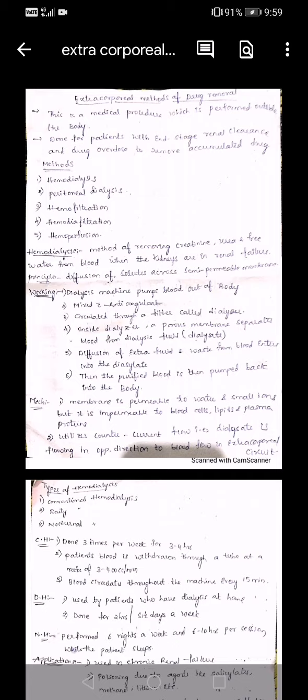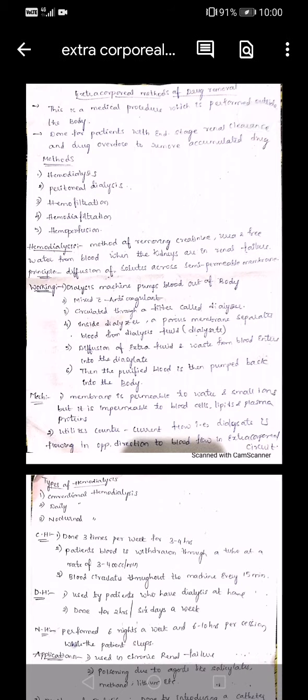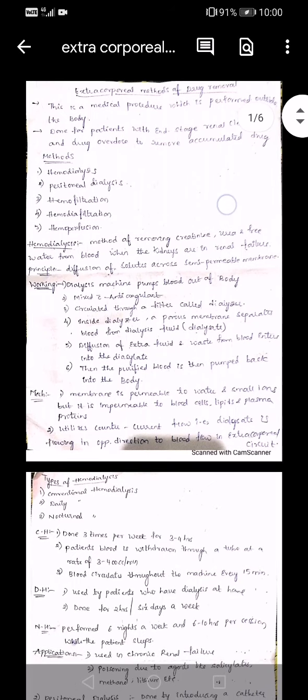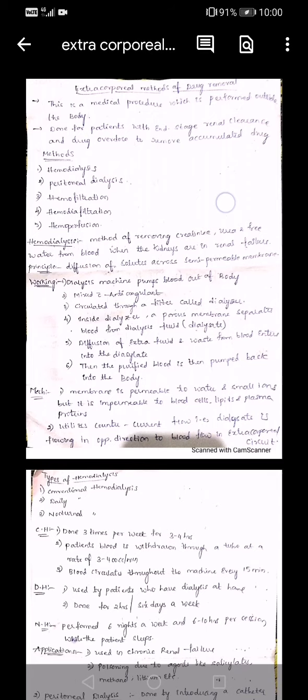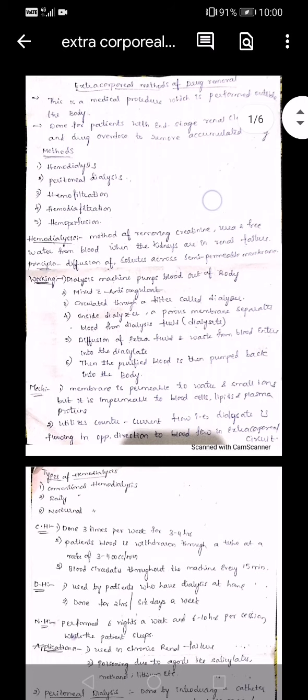This is generally done for patients with end stage renal clearance and drug overdose, to remove accumulated drug. That is, for patients who are suffering with end stage renal failure, and also if there is an overdose to the patient. If you want to remove that accumulated drug, we follow these extracorporeal methods of drug removal. Outside the body we collect the blood, purify it, and again inject it into your body.